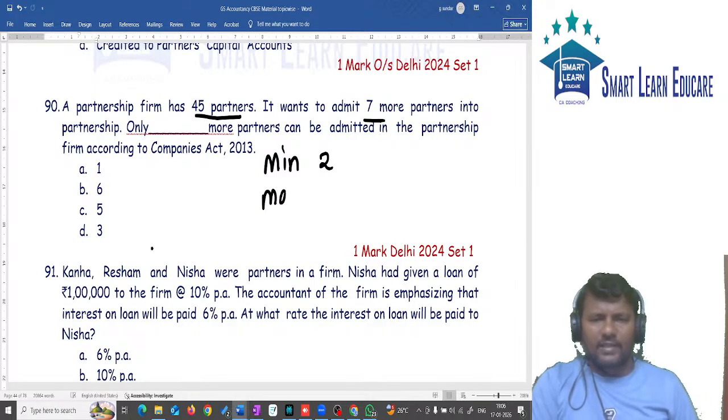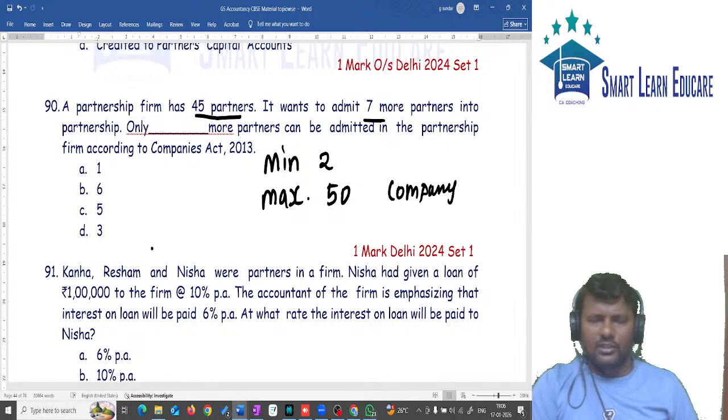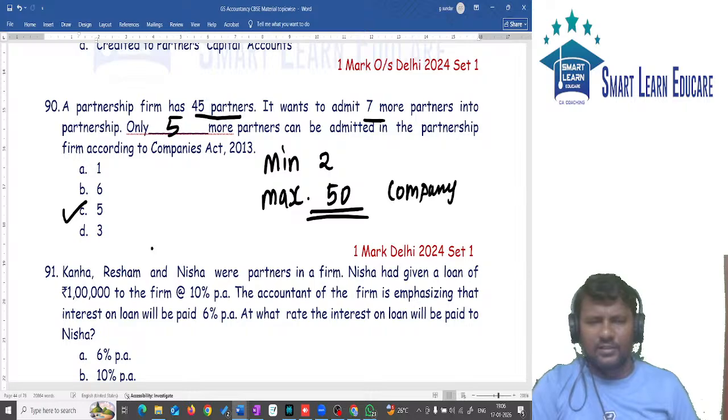And what is the maximum number of persons? It is 50. Where is it given? This is given in the Companies Act. As per section 463, the maximum number of persons should not exceed 50. How many partners can be appointed? Another 5 partners can be appointed. So the answer is option C.